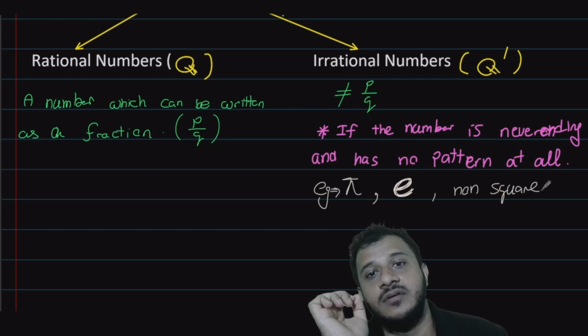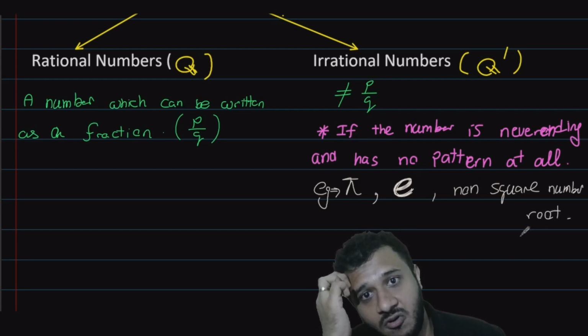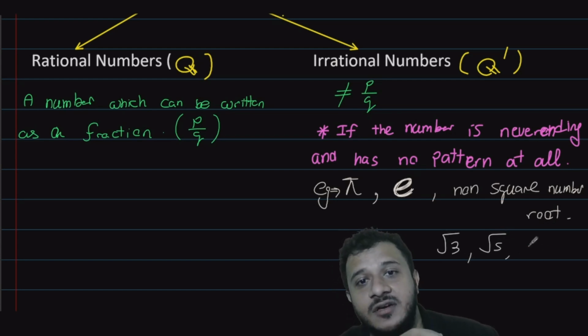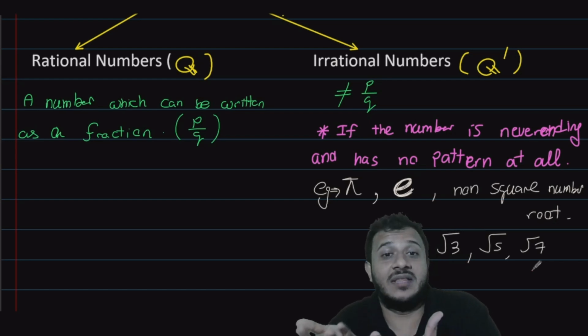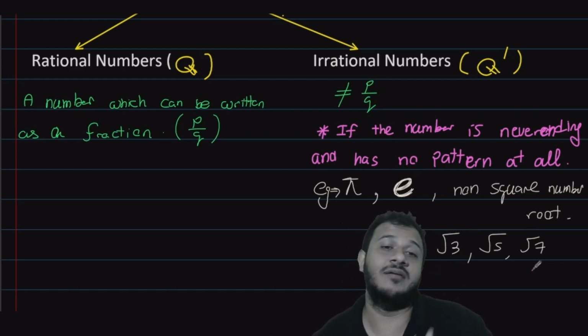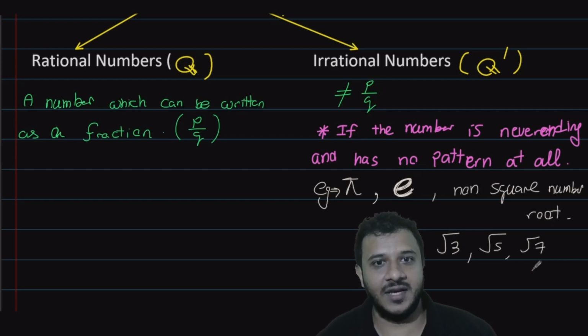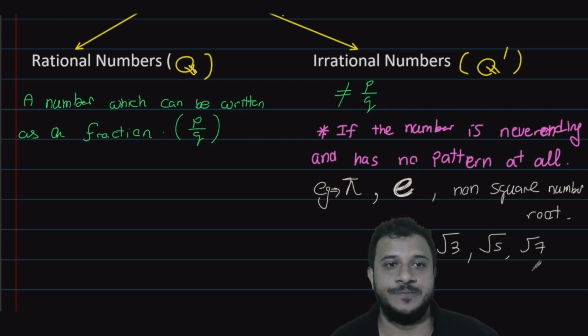Another one is a root of a non-square number. As an example, square root of 3, square root of 5, square root of 7. Yeah, these are all irrational numbers. You don't know what that number is. We can't find that number exactly, rather than working out for it or using a calculator. You can't straight away divide it and get the answer. So a root of a non-square number is irrational. Got it? That's what an irrational number is.